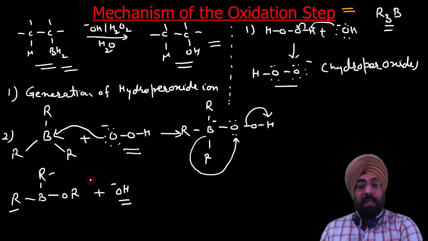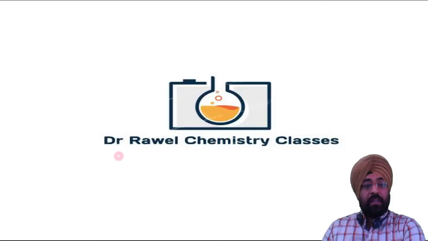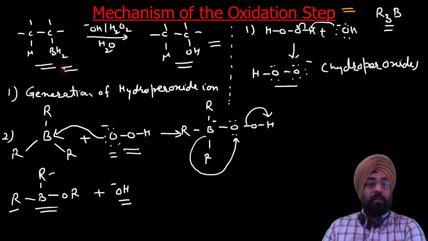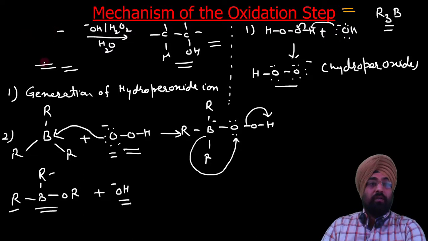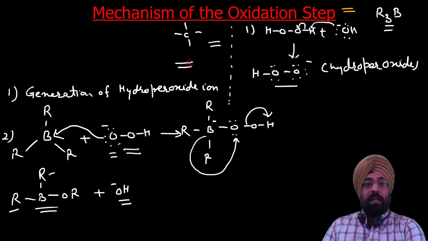So what happens in the next step, now this can further react with this hydroperoxide ion. There is no space on the slide here, so I will just erase something from here. Now we don't need this, so I can use the space here. Now let us see what happens until we get our desired alcohol.